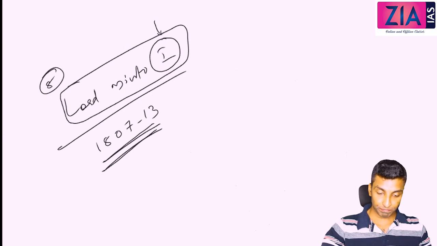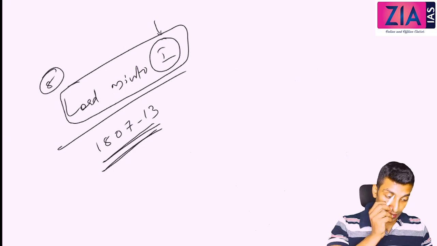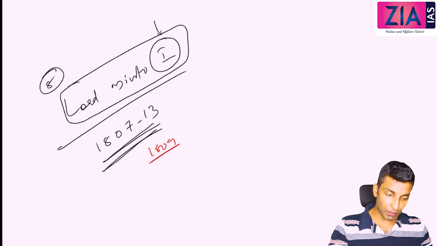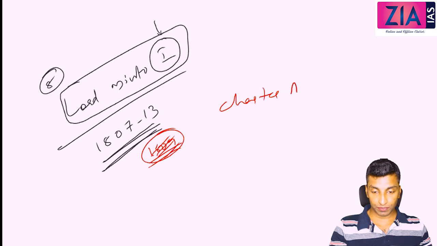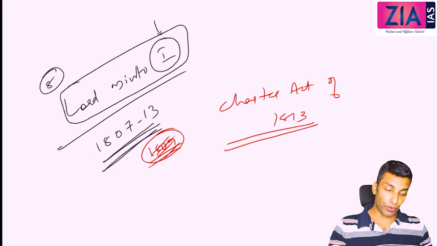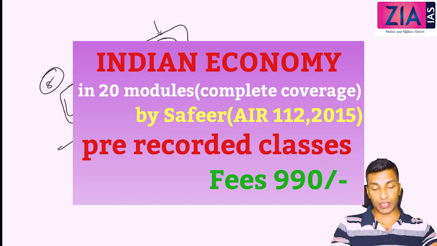So, 1807 to 1813. Now, one thing I need to discuss here is the Treaty of Amritsar in 1809 with Maharaja Ranjit Singh of Punjab. This we will discuss later. And then the most important one is the Charter Act of 1813. When we discuss this Charter Act of 1813, mainly we need to discuss 2 points.